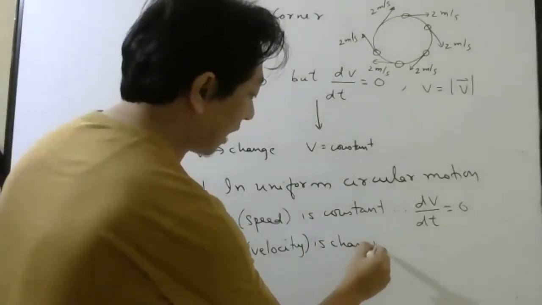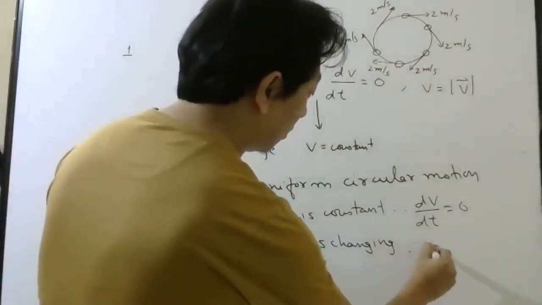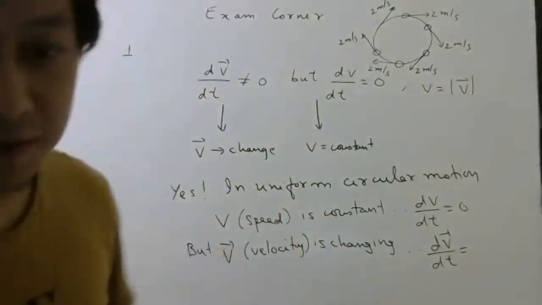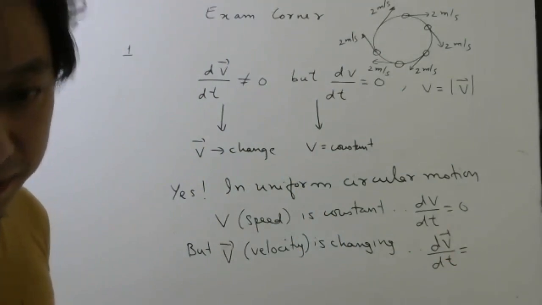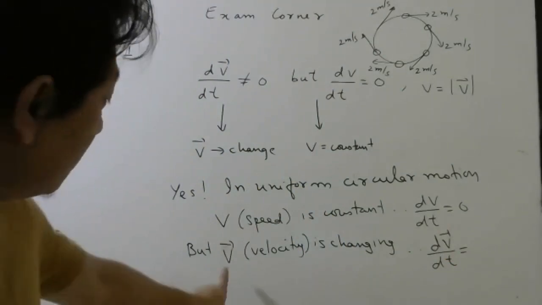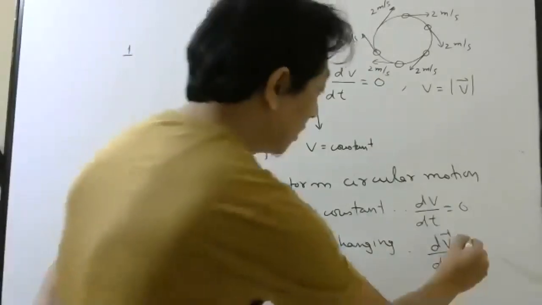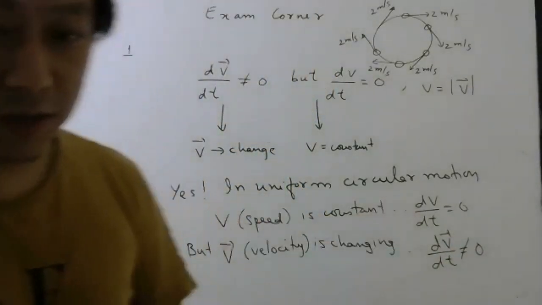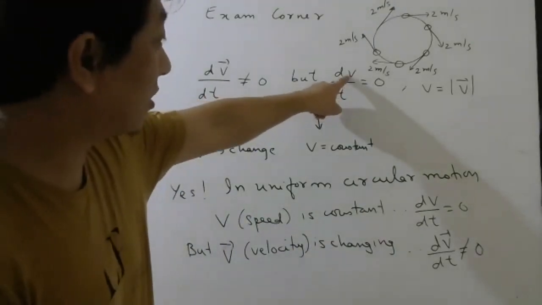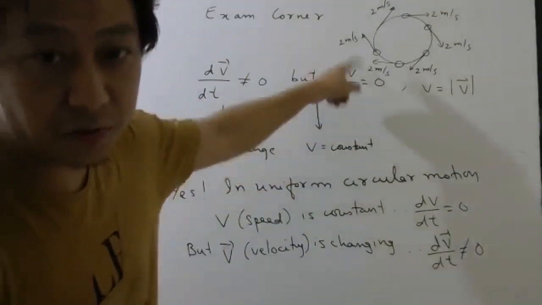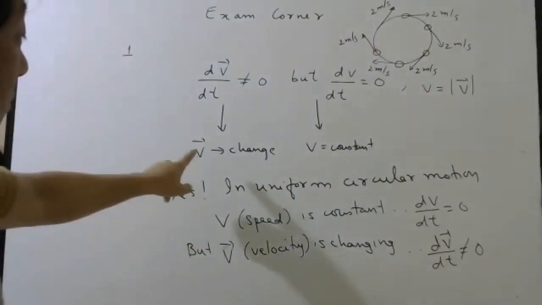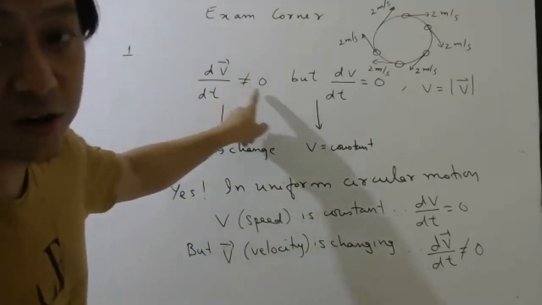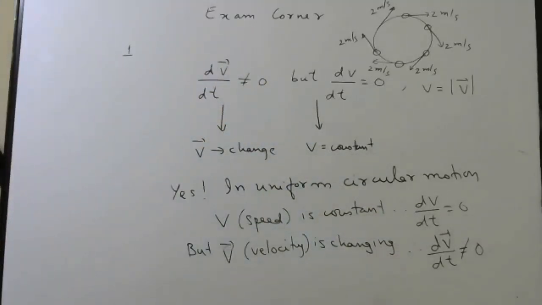Why is it changing? Because direction is changing. Therefore, will this be 0 or not 0? It is changing, the velocity vector is changing, so it will be not 0. So it is possible, students, that the magnitude is constant, therefore that differentiation is 0, but the vector is changing, so that differentiation is not 0. Write down.